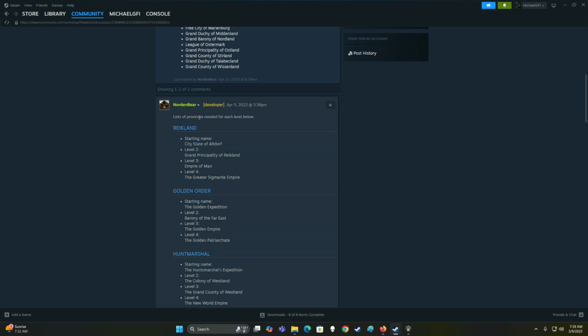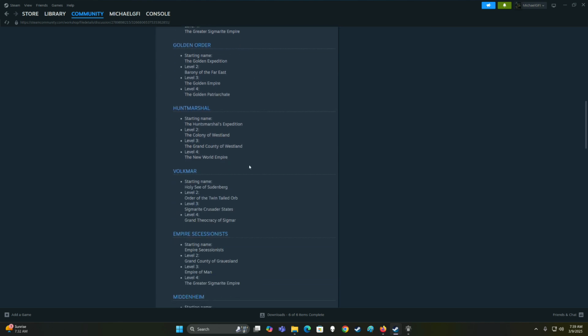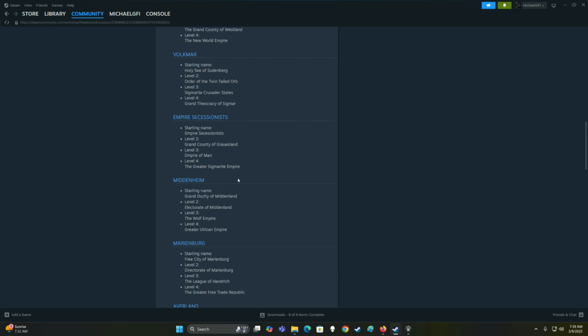You can see right here, lists of provinces needed for each level below. So Reichland, for example, is going to go from the city-state of Altdorf to the Grand Principality of Reichland to the Empire of Man to the Greater Sigmarite Empire. You can see here the other imperial factions all have their own lists.